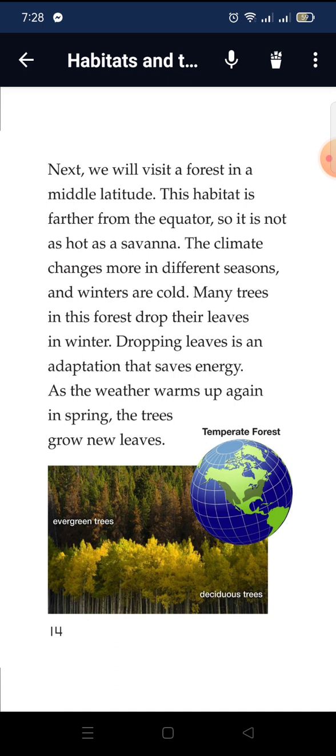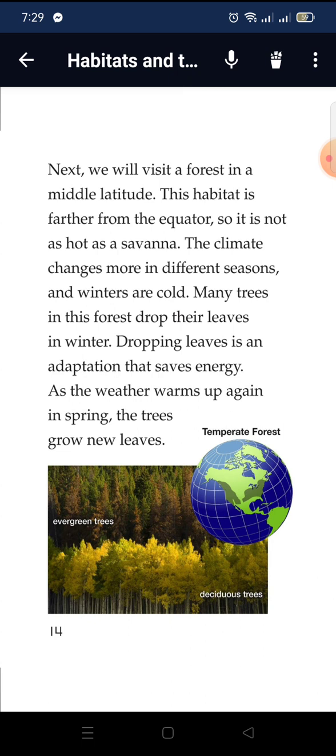Next, we'll visit a forest in a middle latitude. This habitat is farther from the equator. Though it is not as hot as the savanna, the climate changes more in different seasons, and winters are cold. Many trees in the forest drop their leaves in winter. Dropping leaves is an adaptation that saves energy.